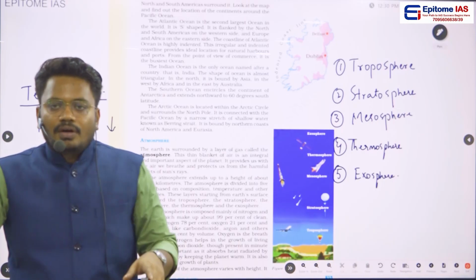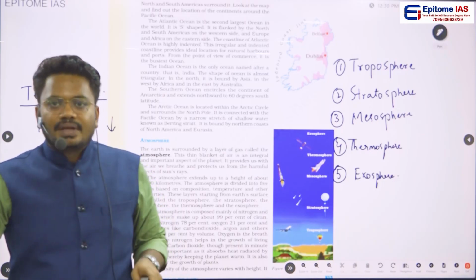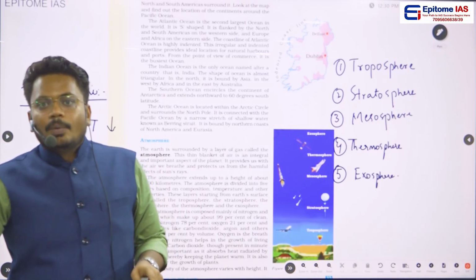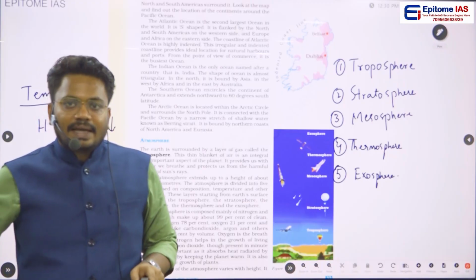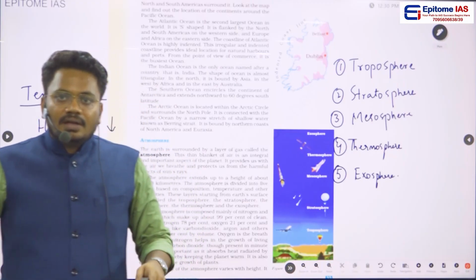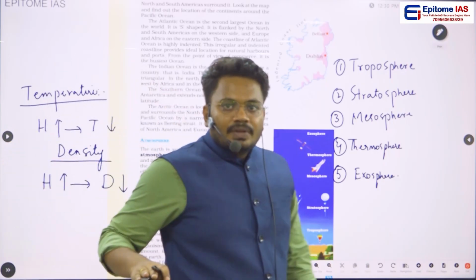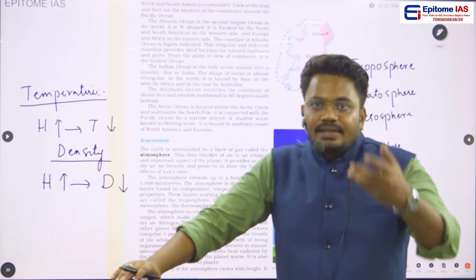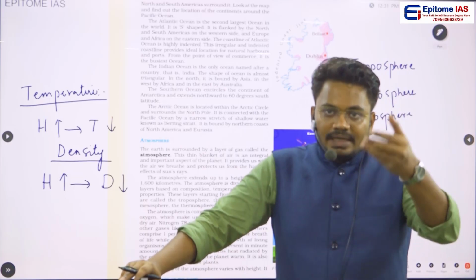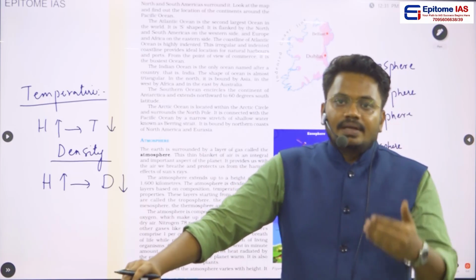There the presence of oxygen, the density of the air, is very less. So that is why mountaineers carry oxygen cans, oxygen cylinders with them. Okay. And even pressure also, if the height is increasing, obviously the pressure exerted on that body will be reduced.